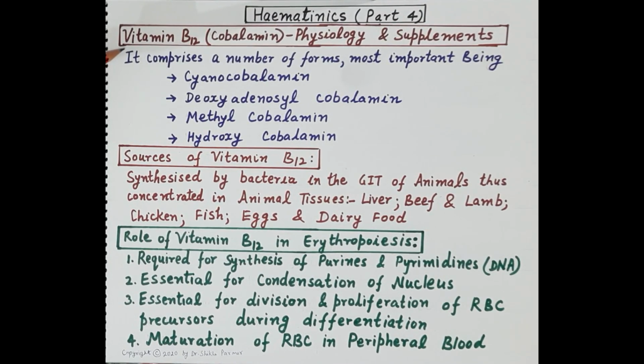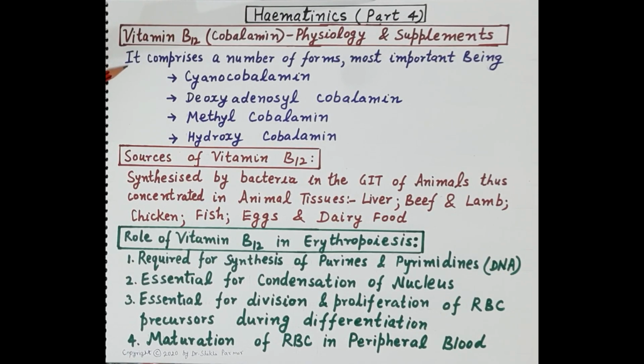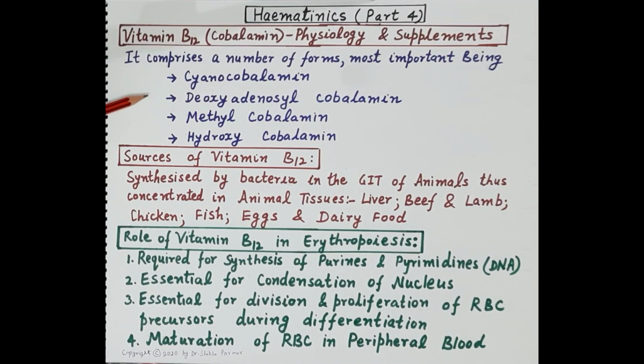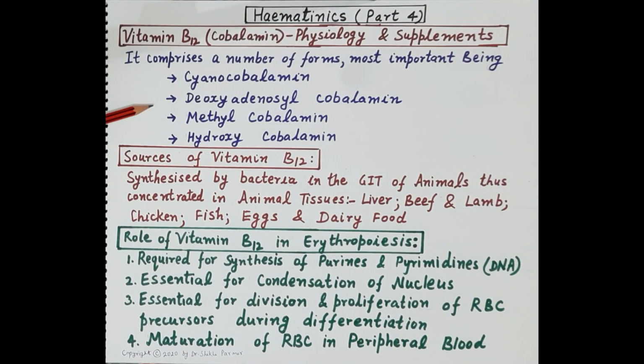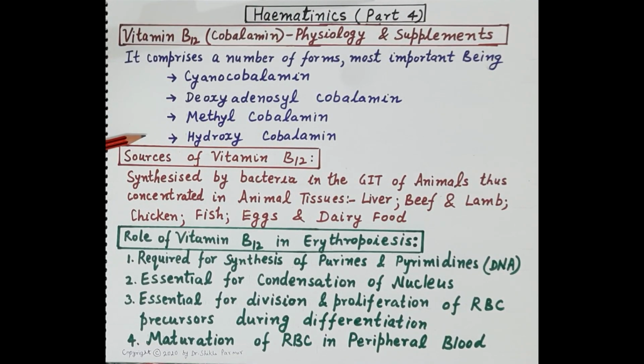Now, vitamin B12 is commonly called cobalamin. It is a water-soluble vitamin. It comprises a number of forms, and the most important forms of cobalamin are cyanocobalamin, deoxyadenosine cobalamin, methylcobalamin and hydroxycobalamin.